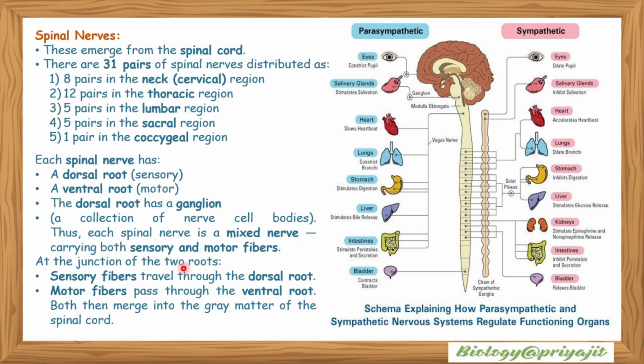At the junction of the two roots, sensory fibers travel through the dorsal root and motor fibers pass through the ventral root. Both then merge into the grey matter of the spinal cord.